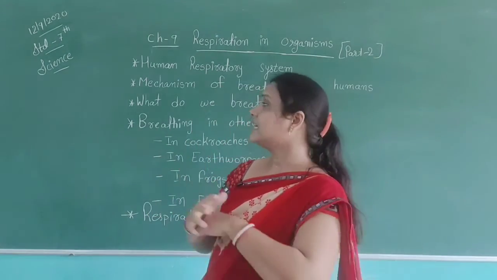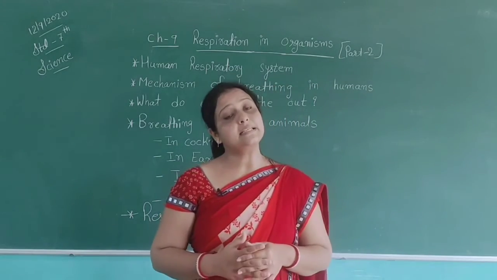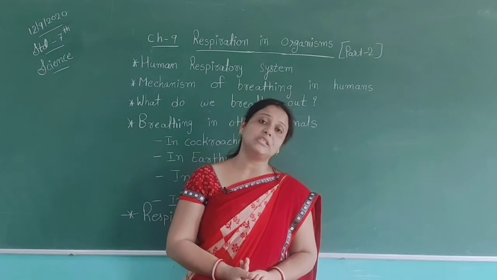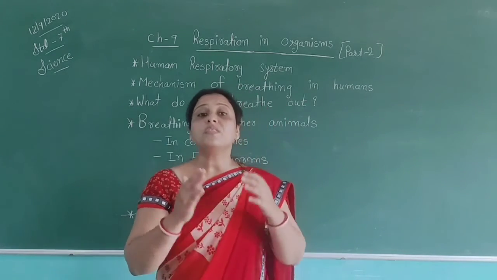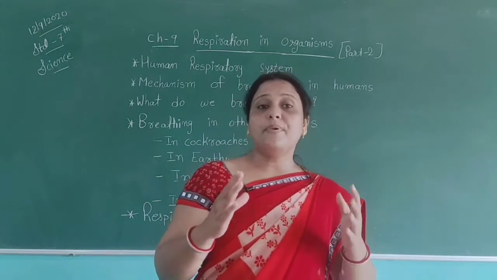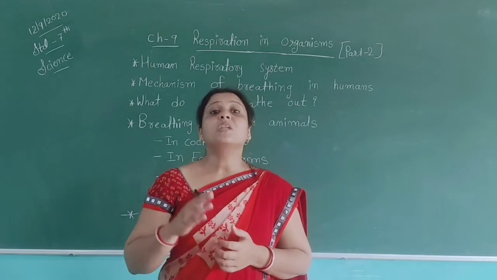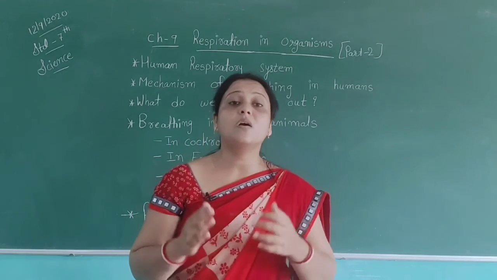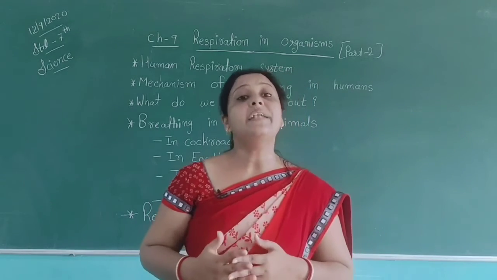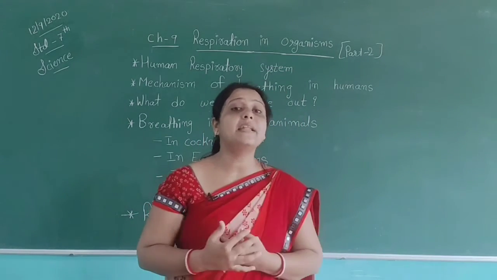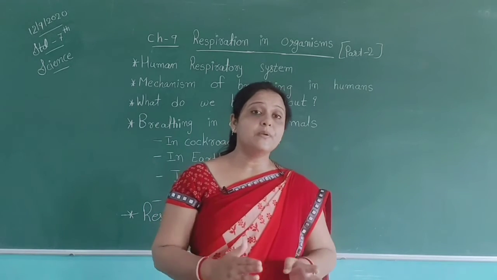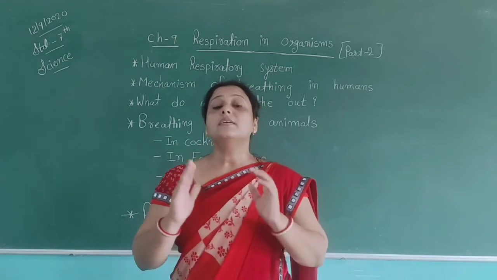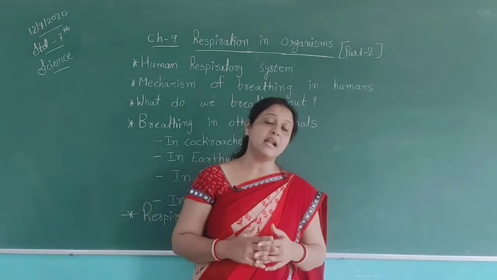So in this chapter about the respiratory system, without the respiratory system no life is possible on the earth, because if we want to live then we need oxygen. For example, I told you in our last session, if you close your mouth and nose at one time, we cannot get oxygen, then we will die, because oxygen is very important for us. Like human beings, all types of animals which live on the earth need oxygen to live their life.